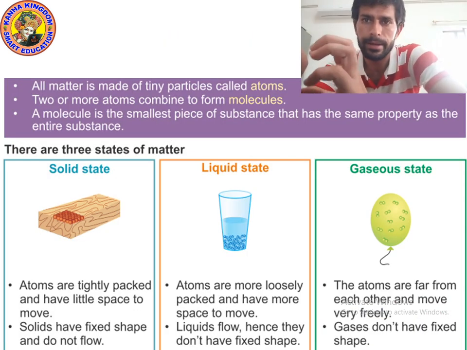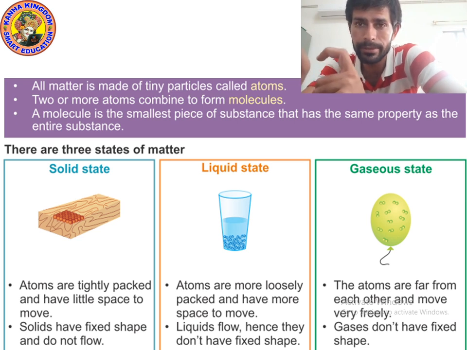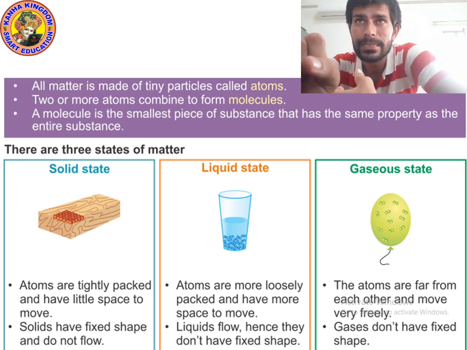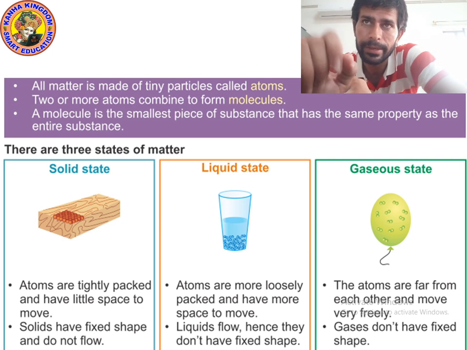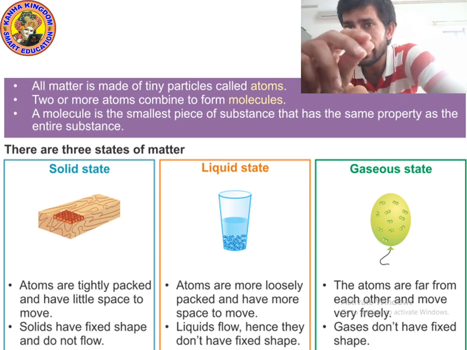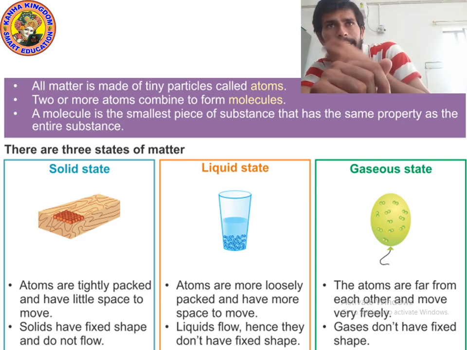So kids, I explained to you the properties of solid, liquid and gas. Now you know what matter is. Matter is anything which has mass and occupies space. And matter is made up of particles. Remember kids, all matter is made up of tiny particles. These particles are known as atoms.